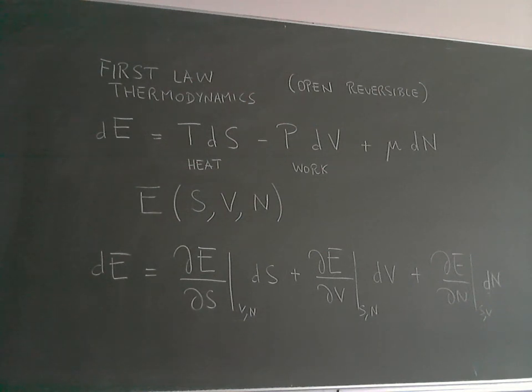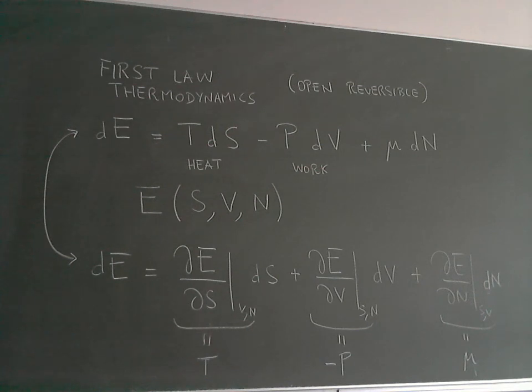But if I have now this relation, I can identify what is the temperature, the pressure, and the chemical potential, because I can equate the first equation and the second equation for dE.